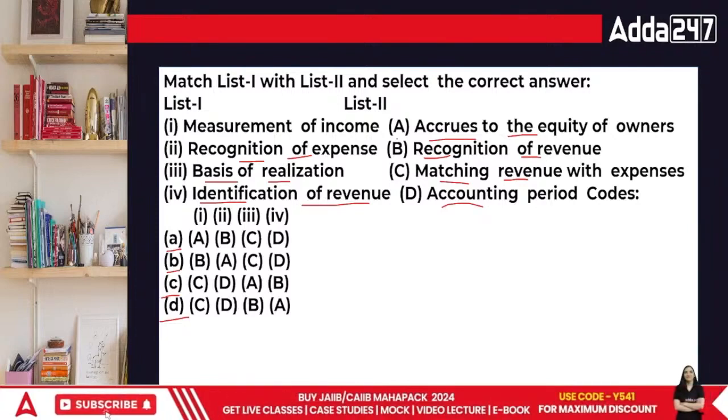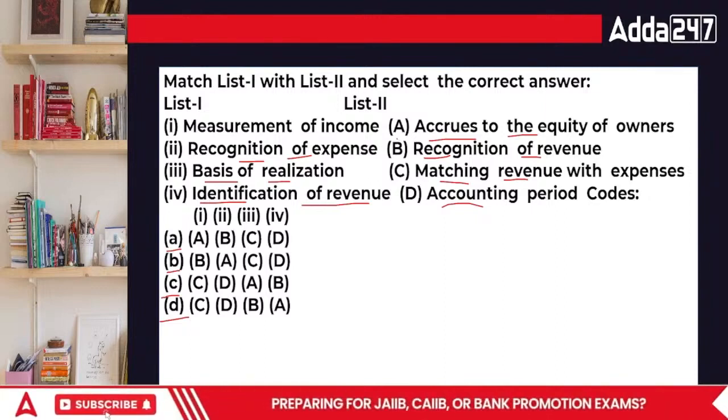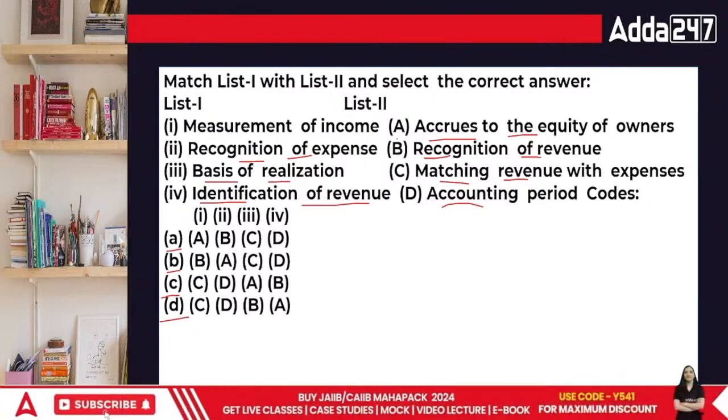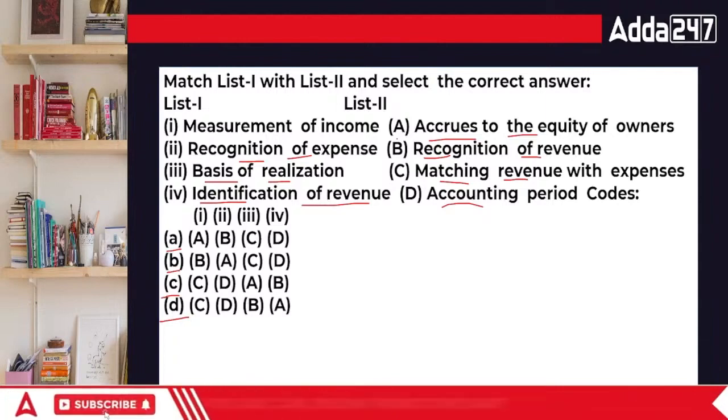First is C. Measurement of income, matching revenue with expenses.